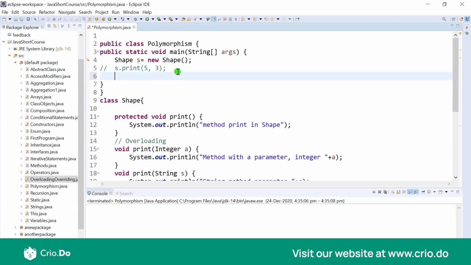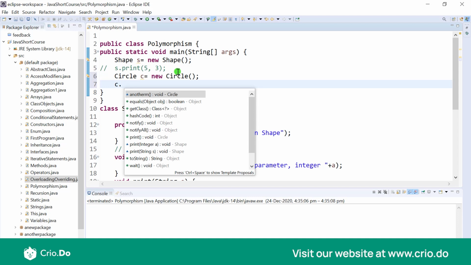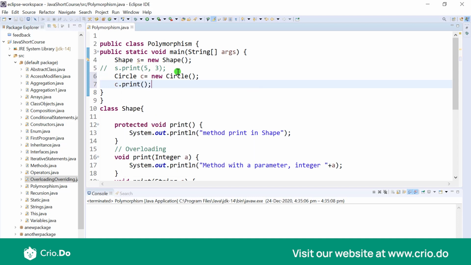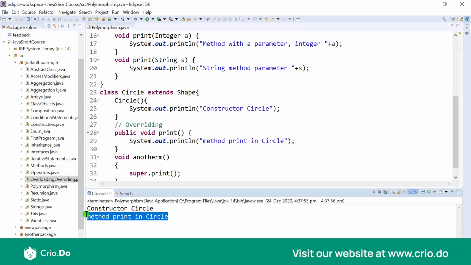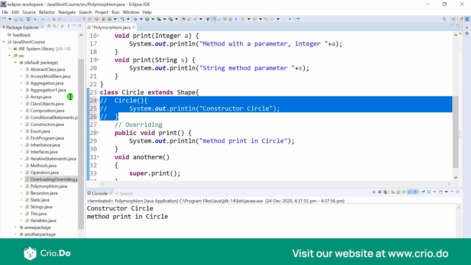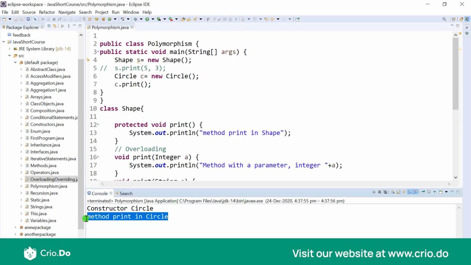So let me create an object of circle, C equal to new circle, and this is going to be C dot print, and let's see what it says. So first the constructor is called, and then you have a method print in circle. So let me just comment out the constructor for now. Now we see that we have method print in circle executed over here.